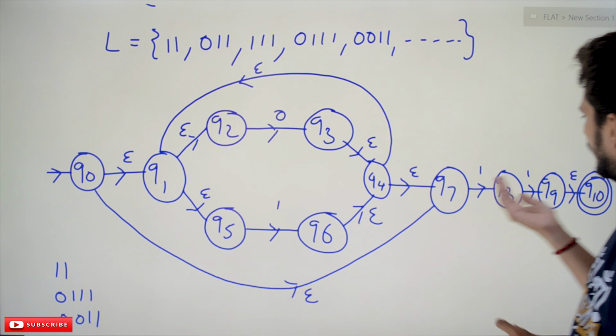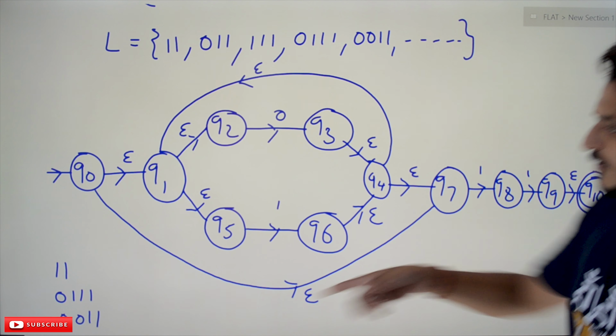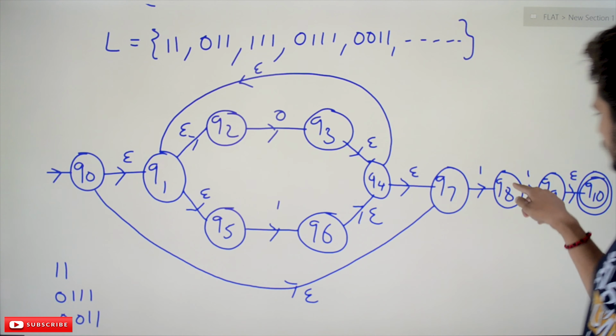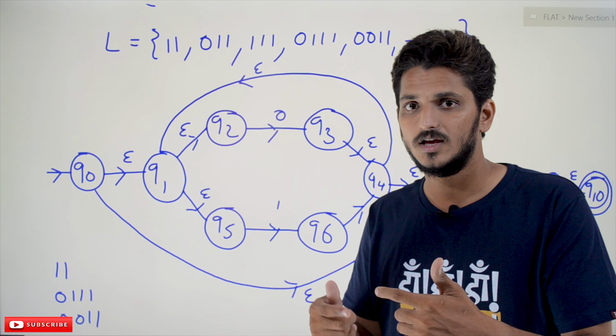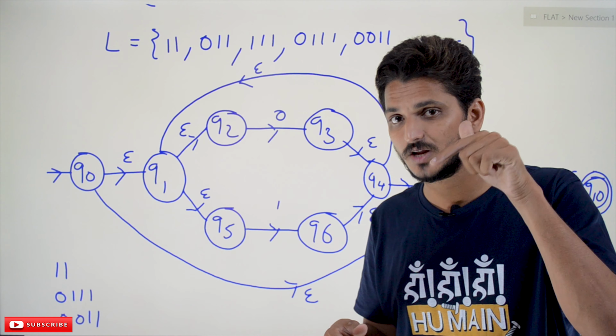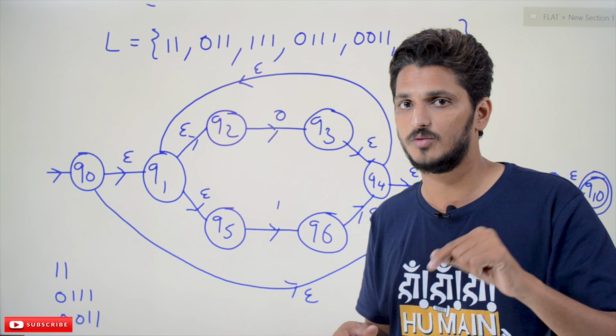If we find 1 1, one machine goes to the final state here. So if at least one machine moves to a final state, the string is accepted. That is how it works. So you should have a deep intuition about NFA and NFA with epsilon moves.